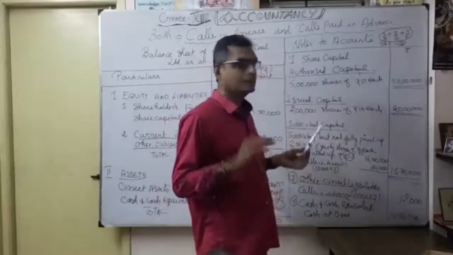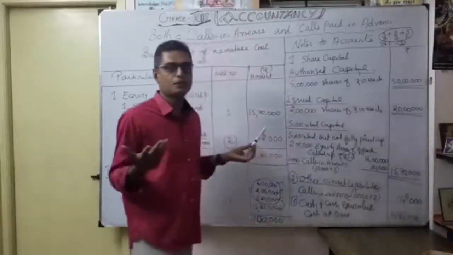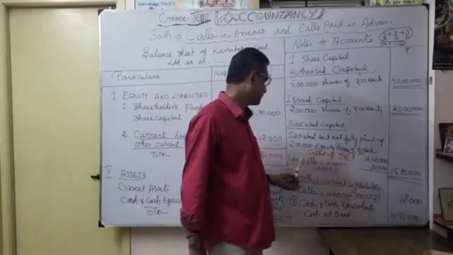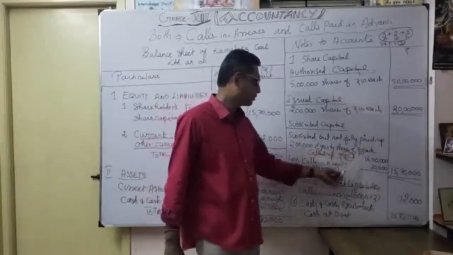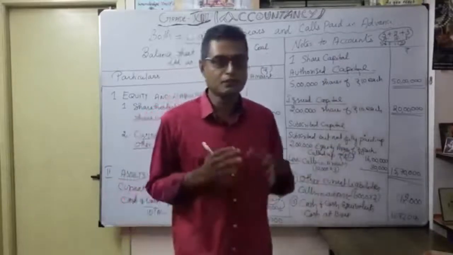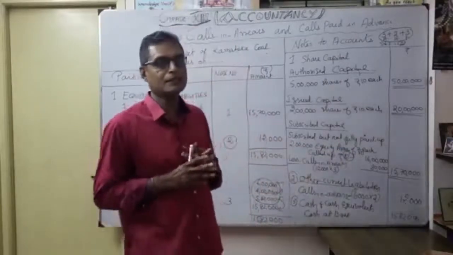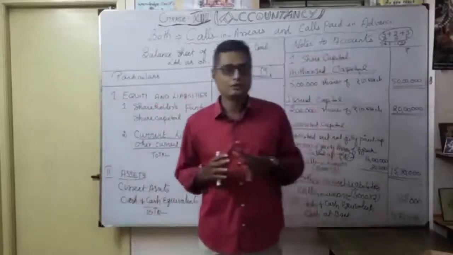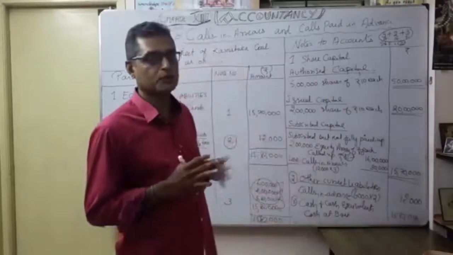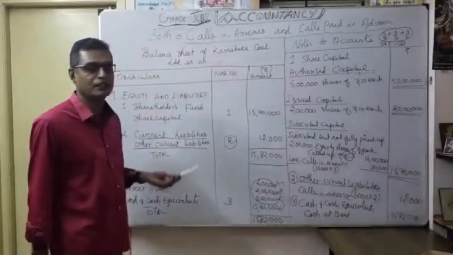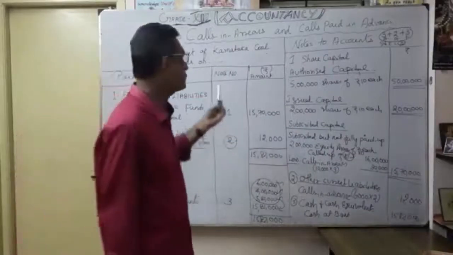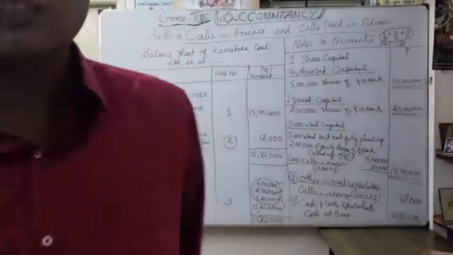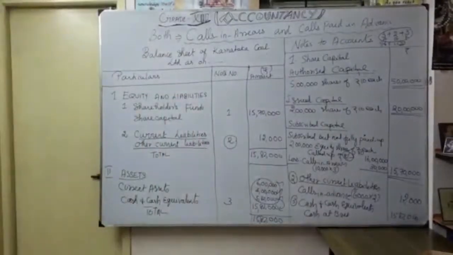During the year, under subscribed and fully paid up, there is no question of calls in arrears. That's why here you have to write subscribed but not fully paid up. Under that, you have to show less calls in arrears account, say calls in arrears 30,000. The disclosure of the balance sheet based upon calls in arrears and calls paid in advance is very, very important. You should know how to disclose the two in the balance sheet. Now we are going to discuss the difference between calls in arrears and calls in advance. I hope you understood the balance sheet very well.